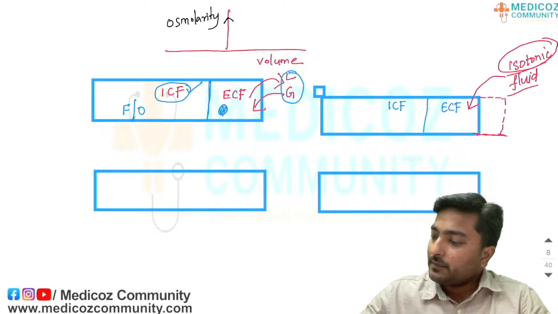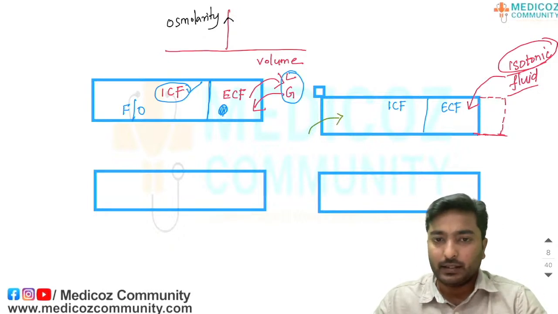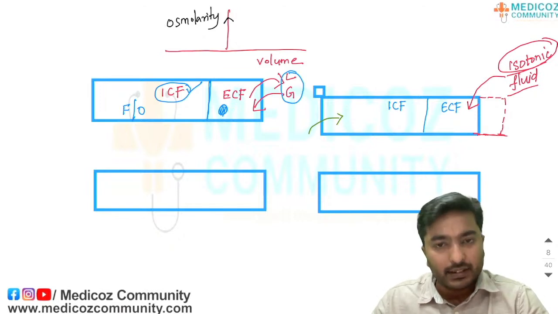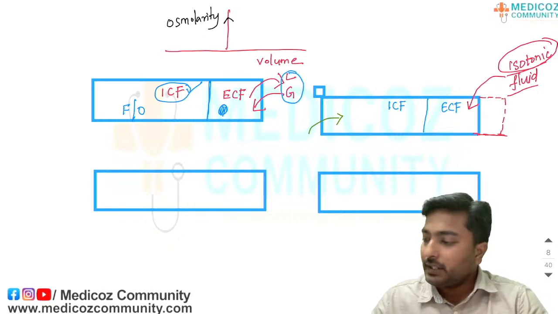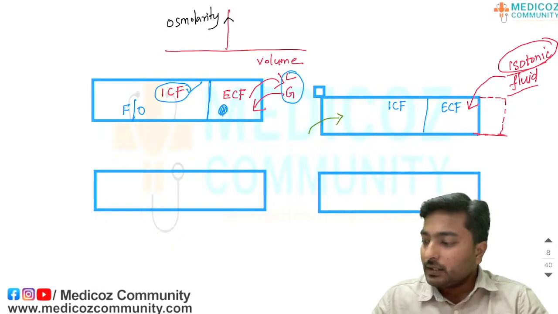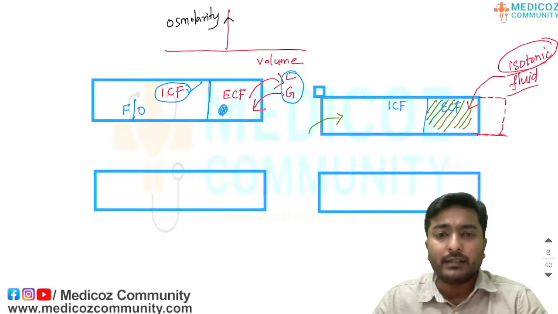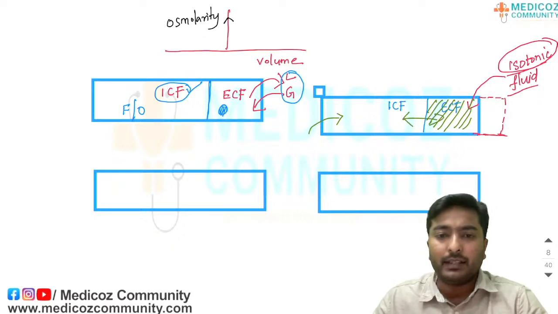Then the next step, we have to see what will happen to the ICF. Okay, guys, tell me, will any change occur in the ICF? Why? No change will happen because we are adding only isotonic fluid, right? Isotonic means the electrolytes and the water are equal. And also there will be balance between ICF and ECF.